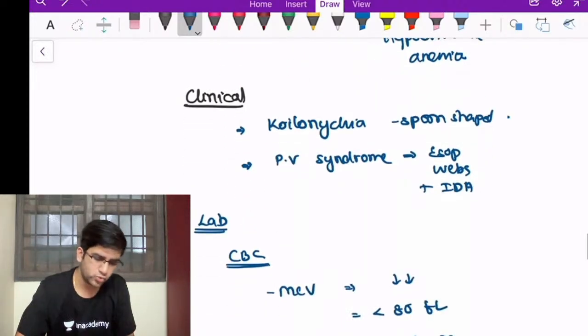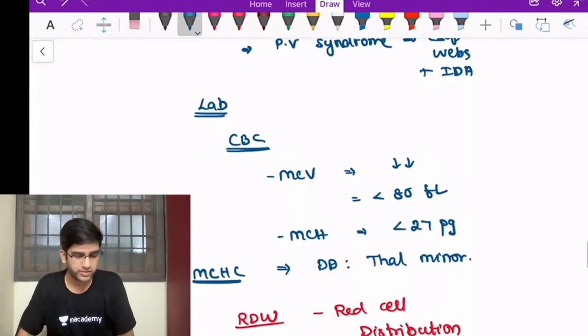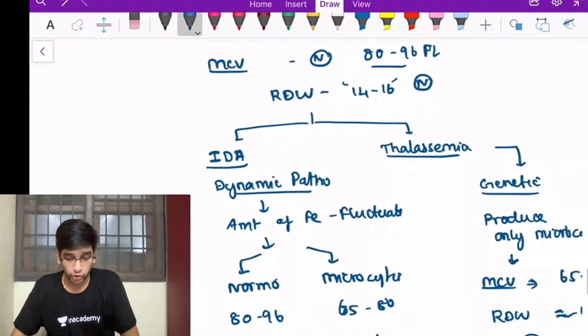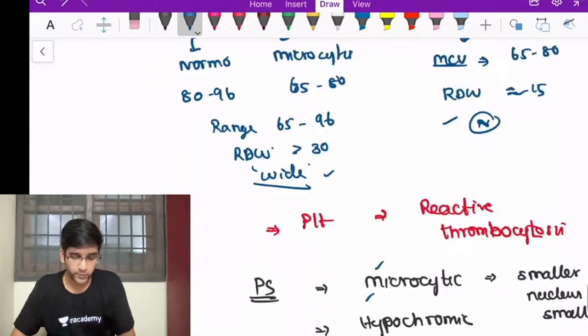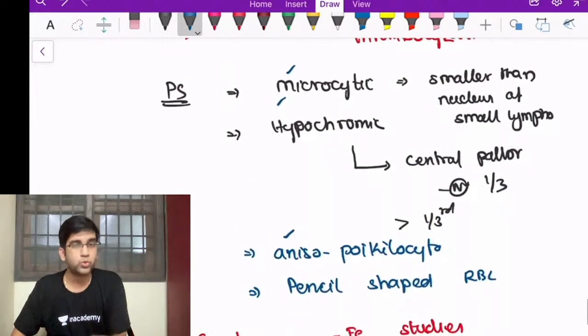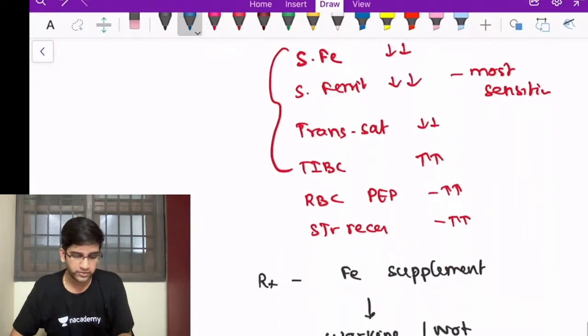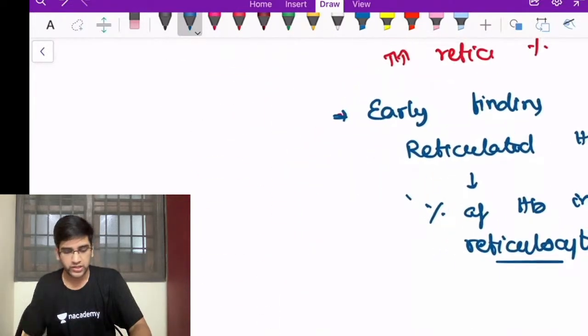Then clinically there are a few clues for me to diagnose IDA. Then CBC, we had a look at RDW, and then we also had reactive thrombocytosis and how to pick up microcytic hypochromic anemia on a microscopy. Then serological studies, and then we went to treatment and the follow-up.